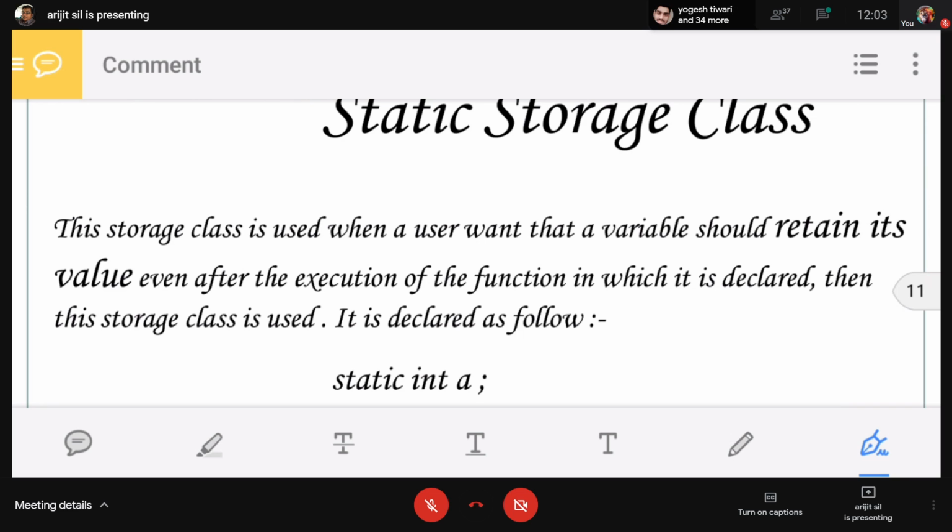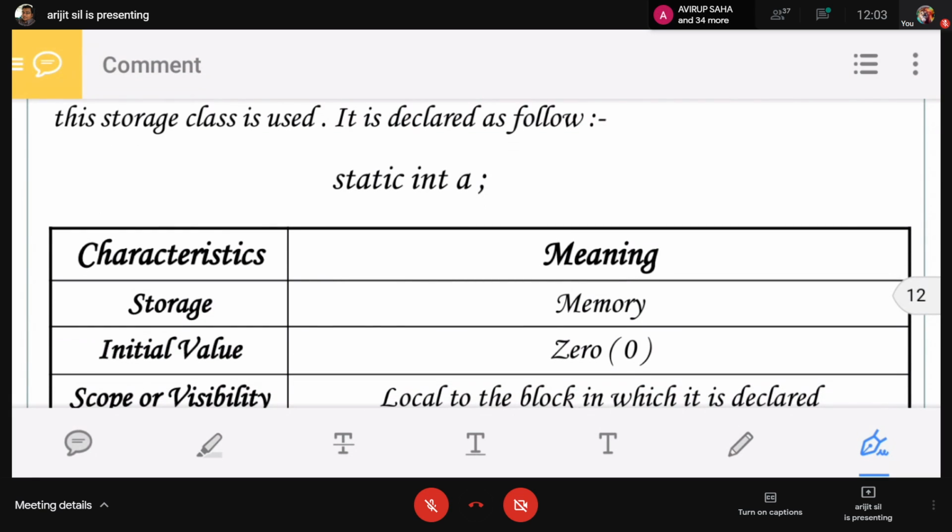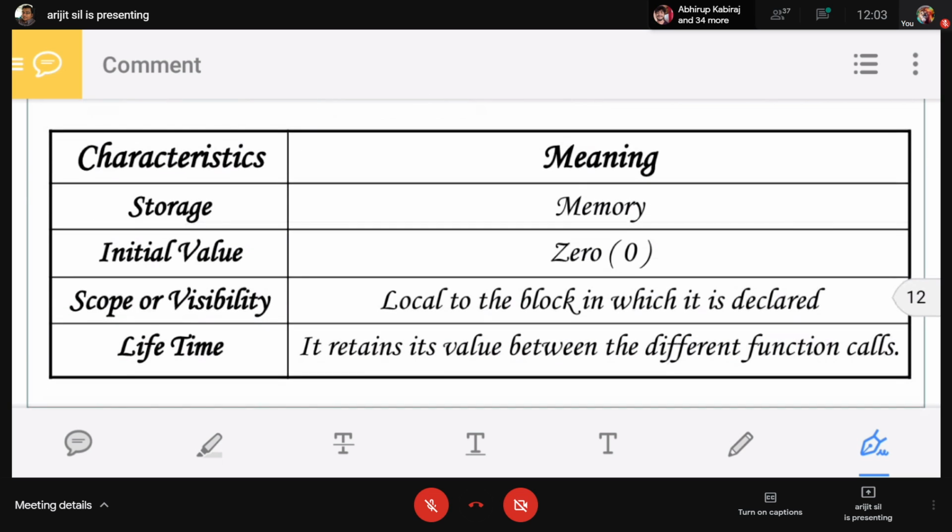Okay. By the example, we can see that. This is the declaration method, static int a. And see that storage space is memory, not the CPU register. Initial value is 0, but not the garbage value. Lifetime is different.